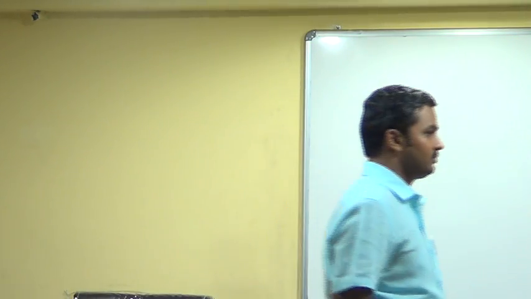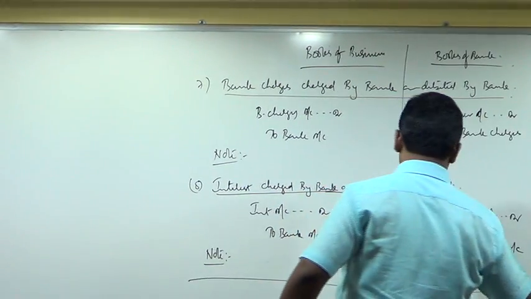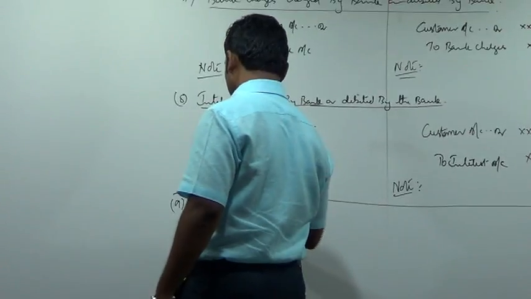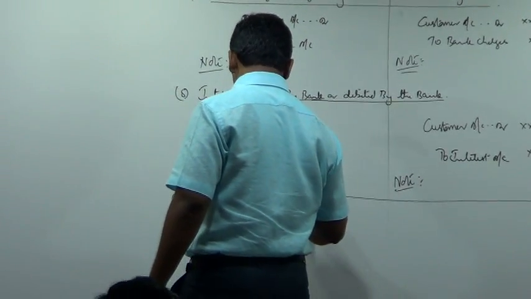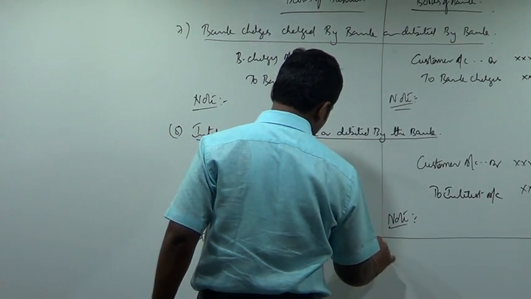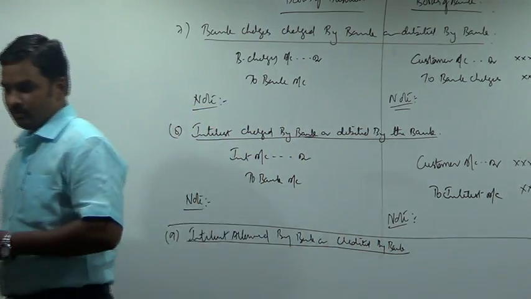Is it clear, everyone? One more transaction, last transaction. Interest allowed by bank, or interest credited by bank. What is my interest allowed by bank or interest credited by bank?